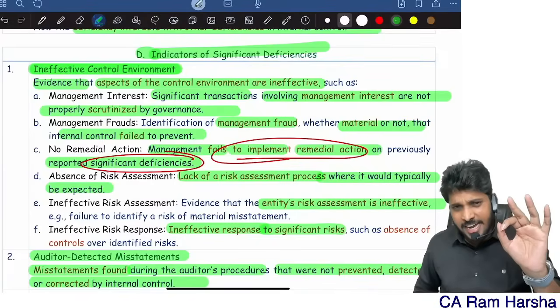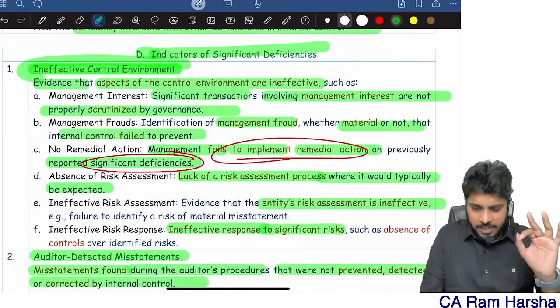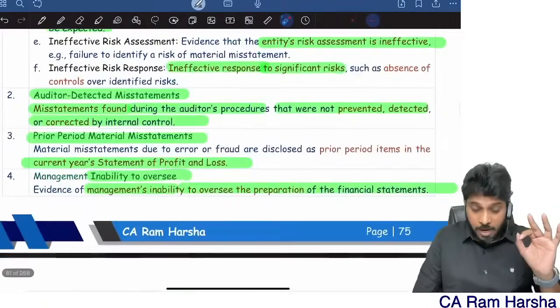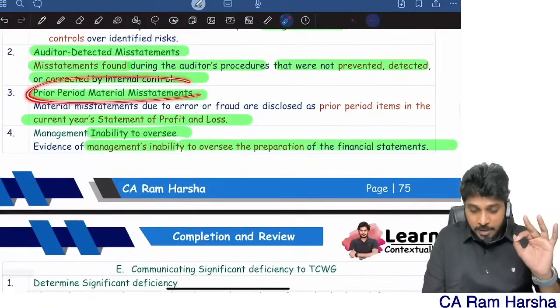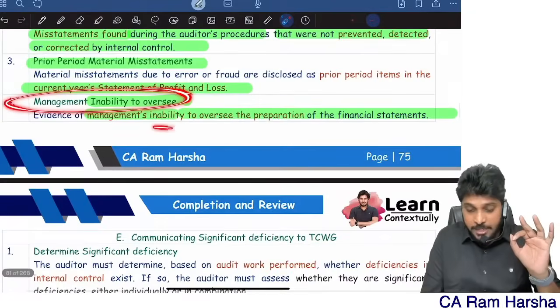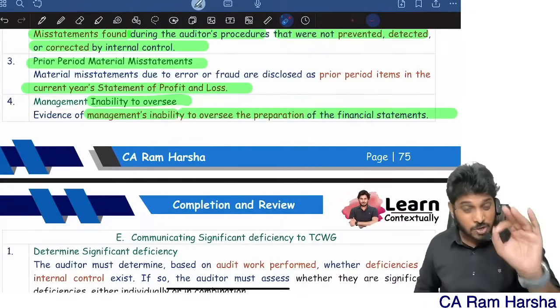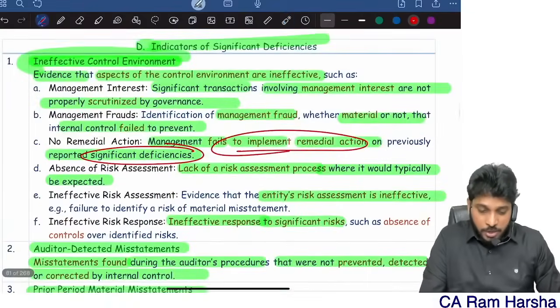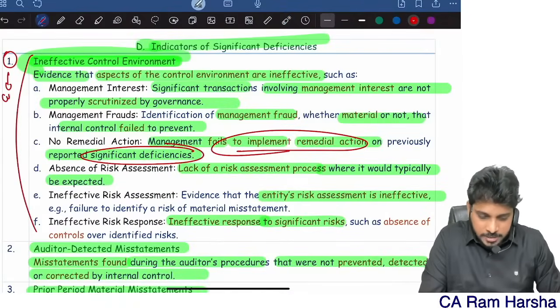So what are indicators of significant deficiency? Ineffective control environment, auditor identified mistakes, prior period mistakes, management inability to oversee financial reporting process. These are all various indicators. Now in exam, they might ask you this first point itself as a 4 marks question.